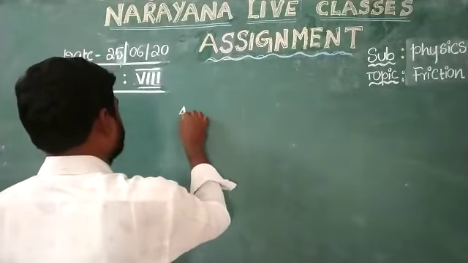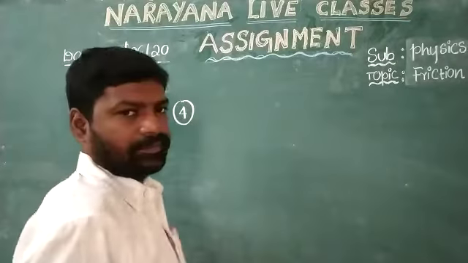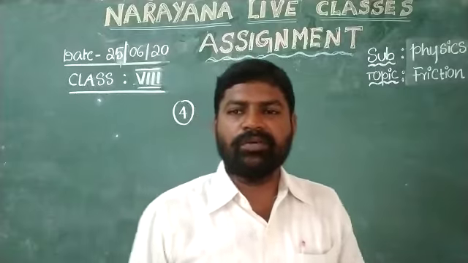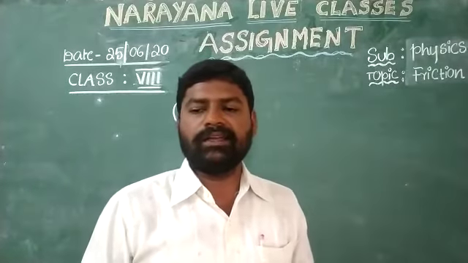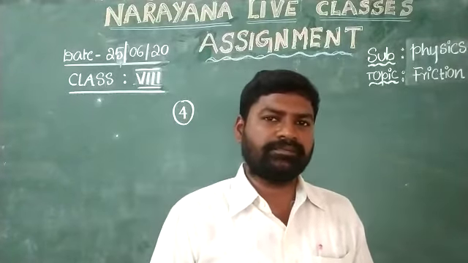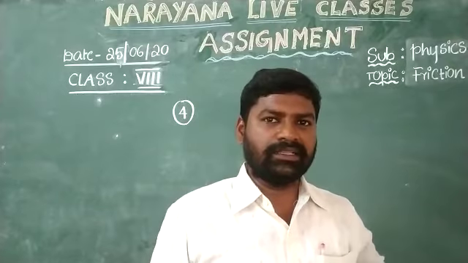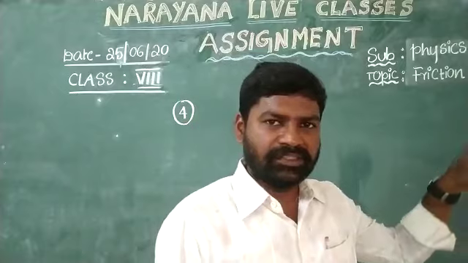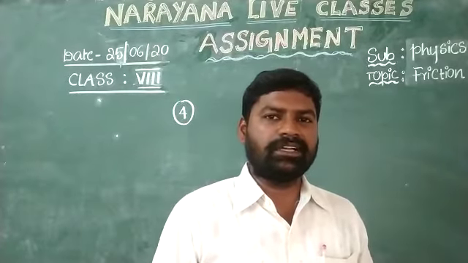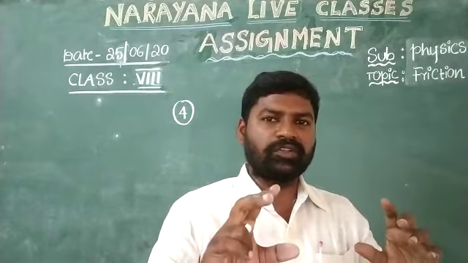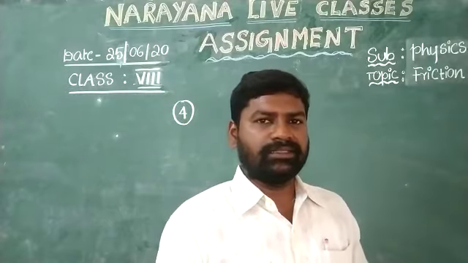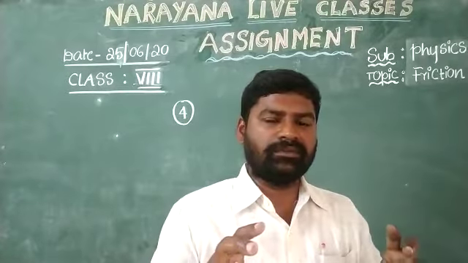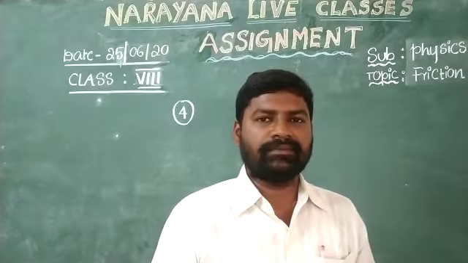Question 4. My dear students, why do we pour a few drops of oil on the hinges of a door? We know door hinges are the fixed points where the door is fixed firmly. Oil is an example of a lubricant.